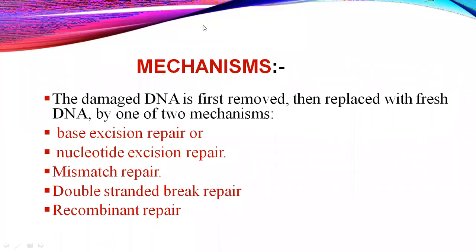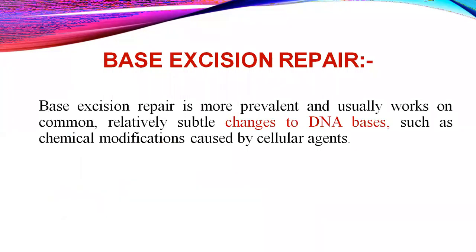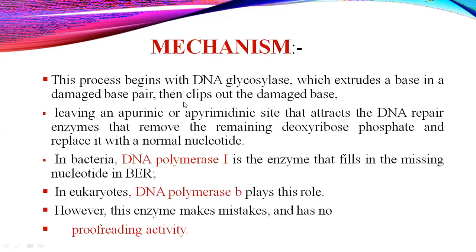What is the excision repair? The excision repair is nothing but damaged DNA is firstly excised, which means it is removed from the DNA. Then after this, the base pair is replaced with fresh DNA. So this is an important mechanism. The first one is the base excision, that means a single base pair or some base pairs are removed only. It is mainly catalyzed by different enzymes. So we will see the mechanism of this base excision.